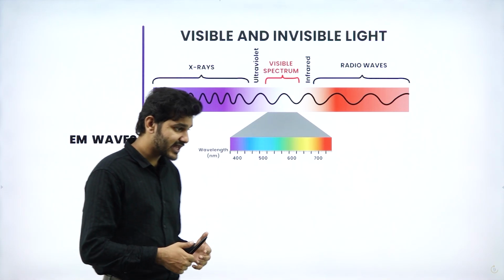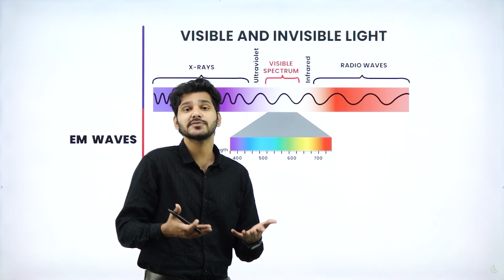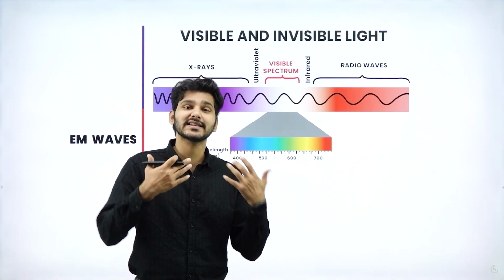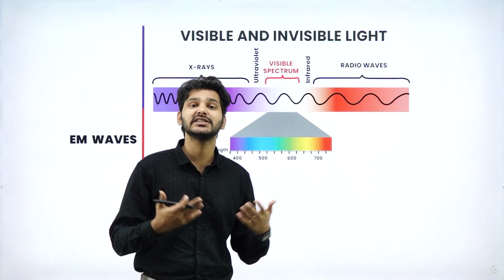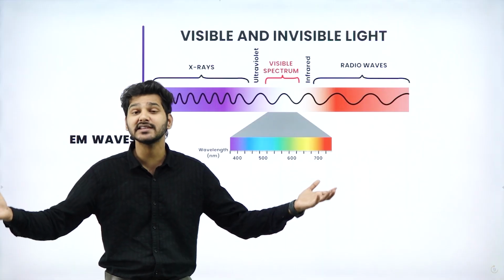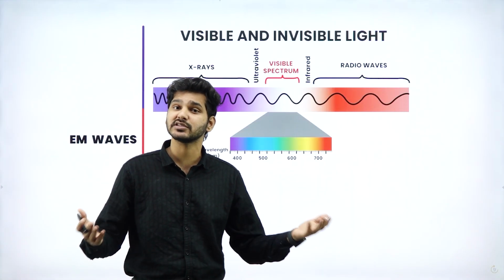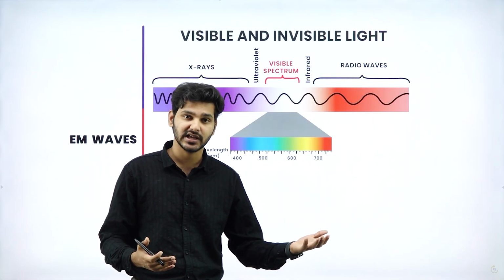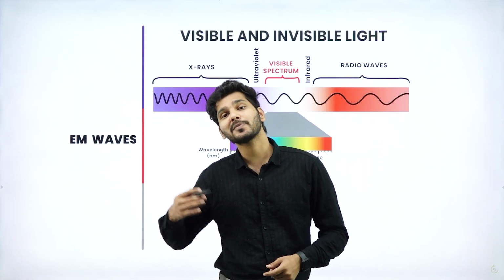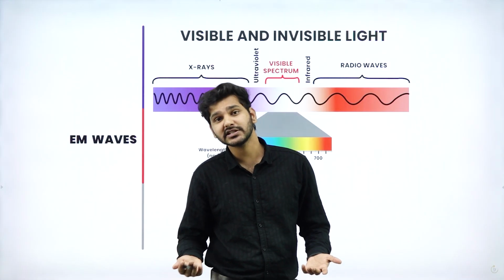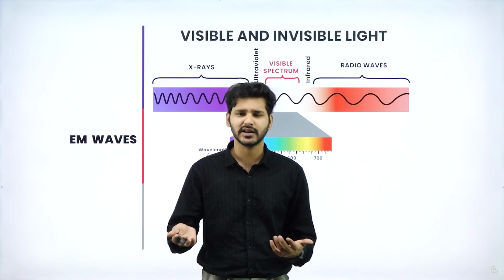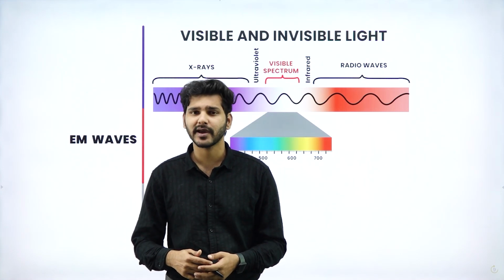So we do know that excited particles like the charged particles, when they oscillate or when they move in an accelerated fashion, they produce disturbances. This particular disturbance is propagating in space and time, and that particular thing is known as an electromagnetic radiation, or simply we can call them EM waves. So, electromagnetic radiation is propagated by the disturbance that is caused by oscillating charges or accelerated charges. Both can produce electromagnetic radiation.